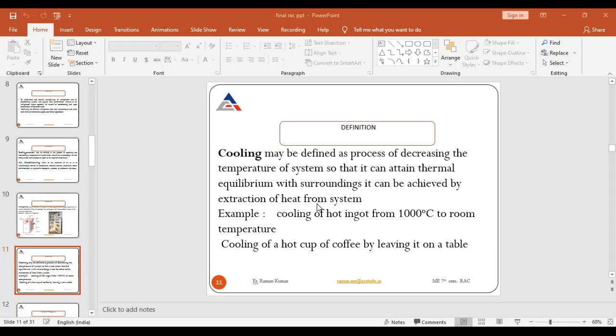After some time, it will cool down, because thermal equilibrium will be there. The heat will transfer from the hot body to the cold body. If the temperature of your hot cup of coffee is high, then after some time it will come into equilibrium with the atmosphere temperature. Then its temperature is going to reduce, and after some time both temperatures are the same, because both will be in thermal equilibrium. Okay, so this is cooling.